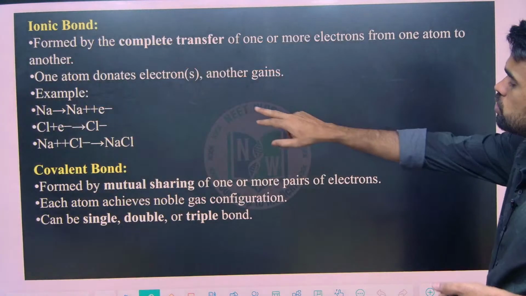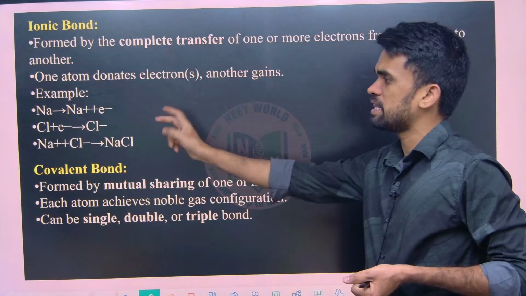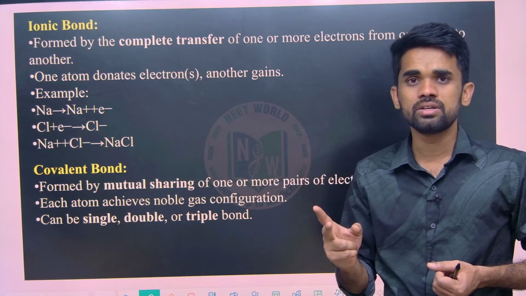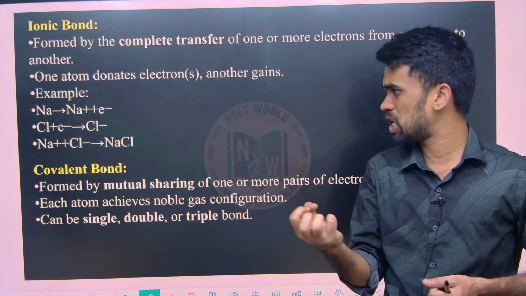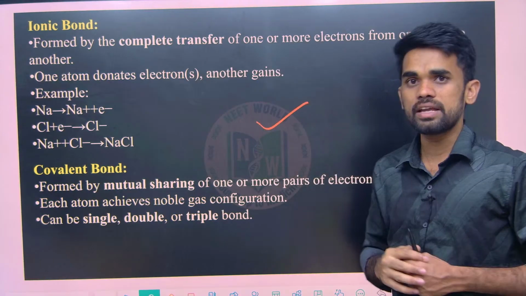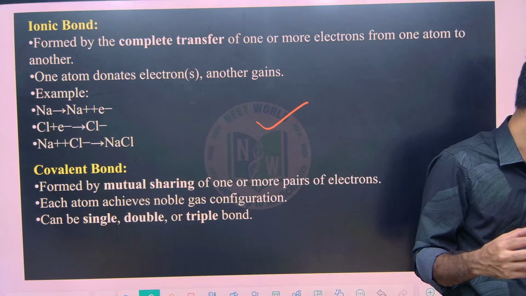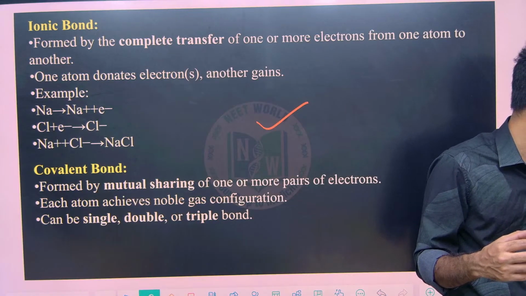Okay, so I told you one atom donates the electron, and the other will gain that electron. Overall it will form two different opposite ions that have electrostatic attraction, which results in the formation of an ionic bond. I told you right now. So these are the definitions that you require. Okay, so make a list of these definitions.